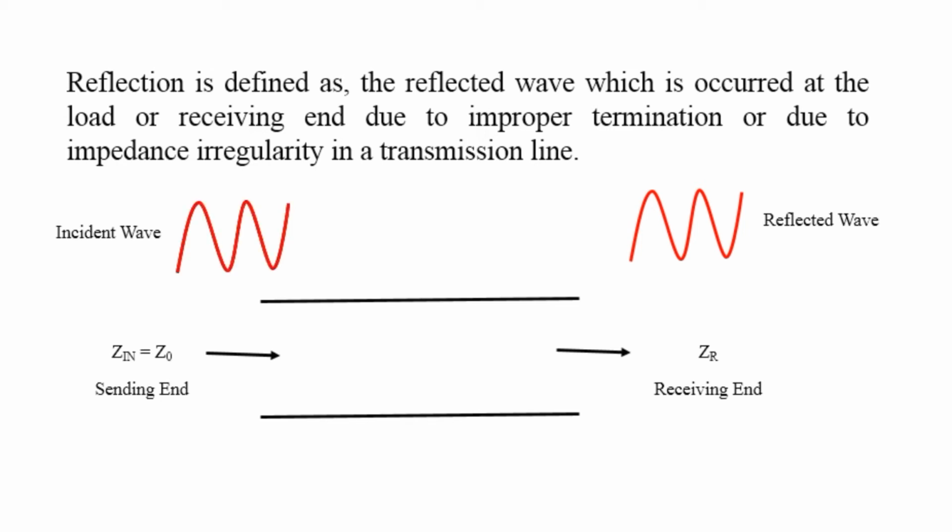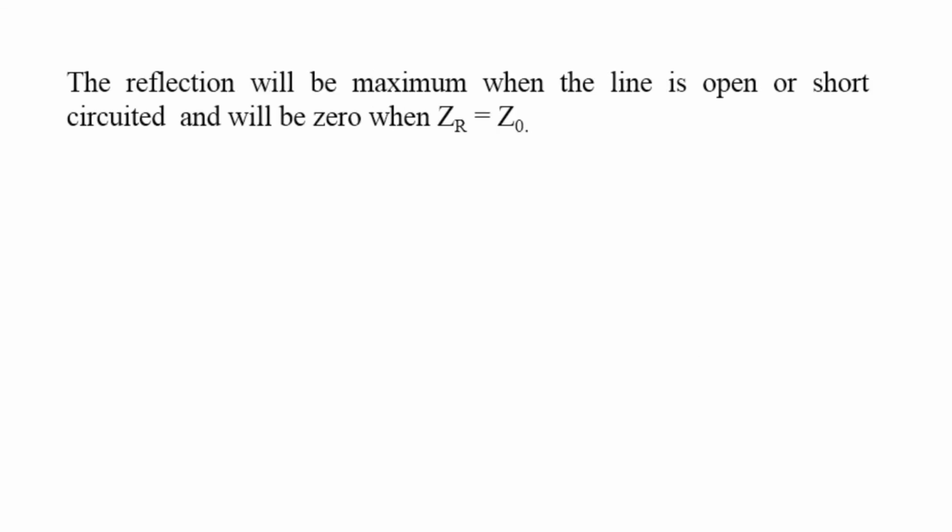Again it goes to the receiving end, and again it comes back to the sending end, and this process goes on. So the energy is transmitted back and forth on the line and there will be a lot of losses on the line. The reflection will be maximum when the line is open or short circuited